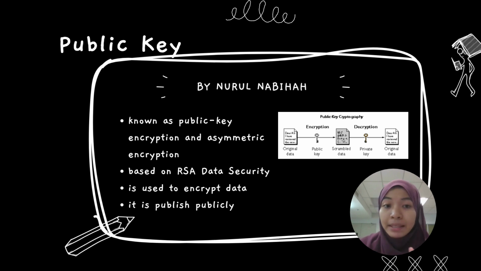Next, in a public key encryption system, anyone with a public key can encrypt a message yielding a ciphertext, but only those who know the corresponding private key can decrypt the ciphertext to obtain the original message. Basically, if I want to send a message to Bob, I need to use Bob's public key to encrypt the message. Next, if Bob wants to read the message, he needs to use his private key to decrypt the message. So basically, that's about public key.